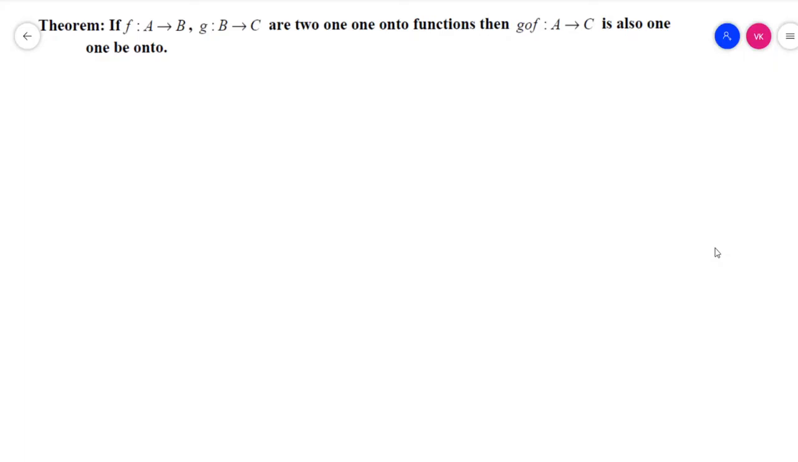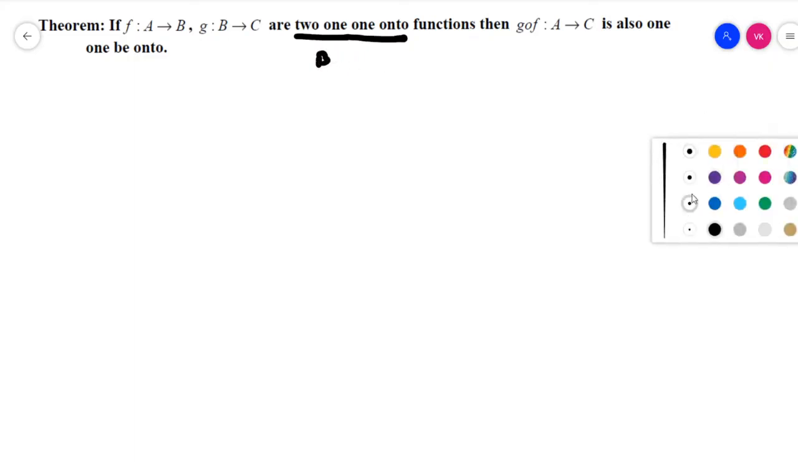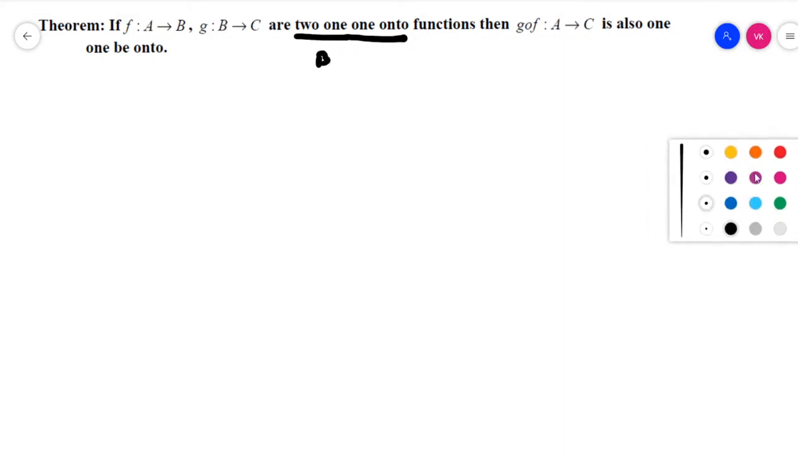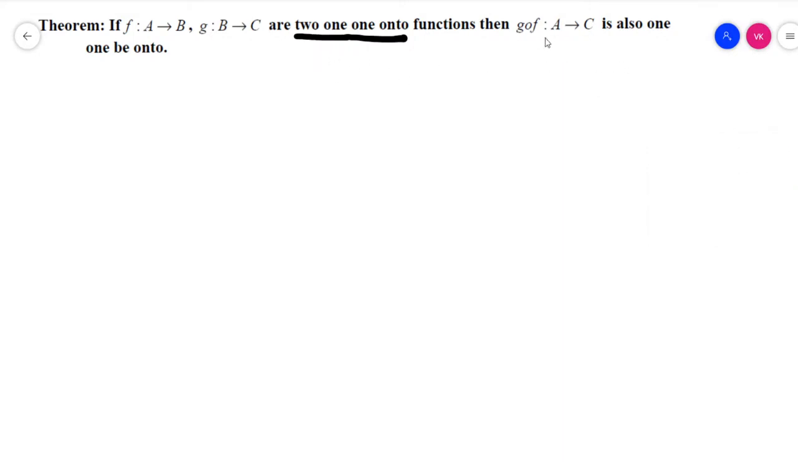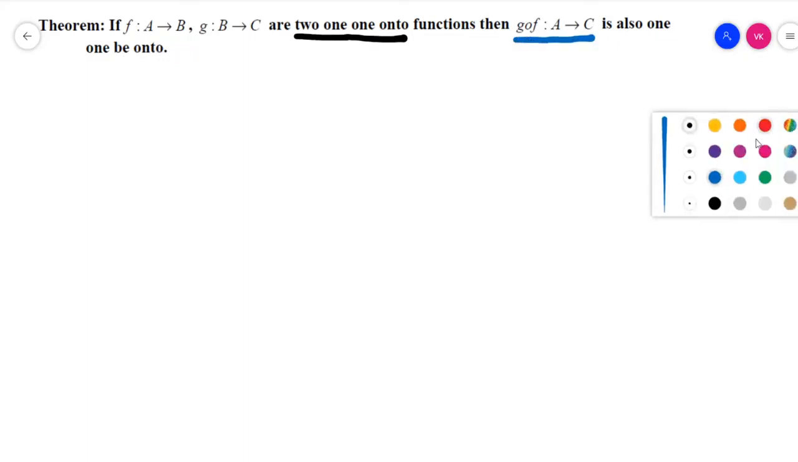Okay, in the first theorem, given that f maps A to B and g maps B to C are two one-one and onto functions. That means these two functions are bijection functions. So we have to prove that g circle f maps A to C is also one-one and onto. That means we have to show that g circle f maps A to C is a bijection function.